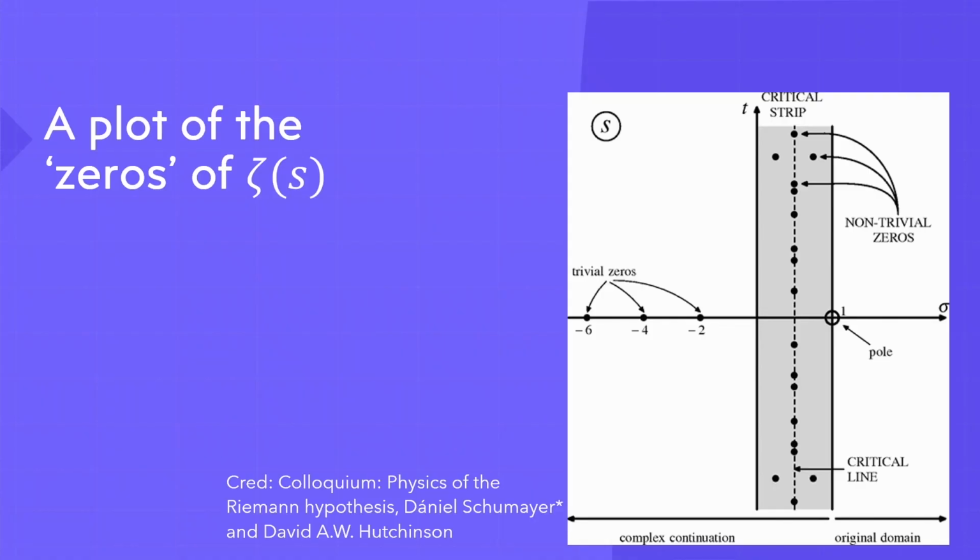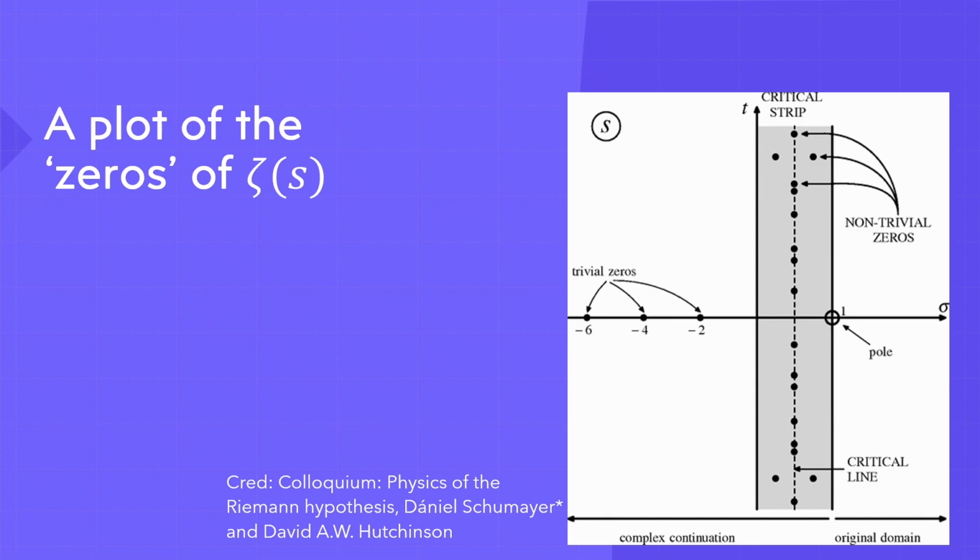Those are the trivial zeros, the zeros I mentioned before, which are negative even integers, like -2, -4, etc. Then here's this critical line I was talking about earlier on, which is just a vertical line in the complex plane, which corresponds to every complex number with a real part of 1/2.